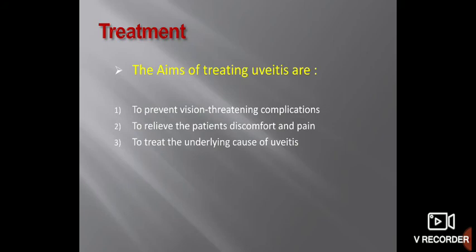Treatment. The aims of treating uveitis are to prevent the vision-threatening complications, to relieve the patient's discomfort and pain, and to treat the underlying cause of uveitis. So these are the aims of treating uveitis.